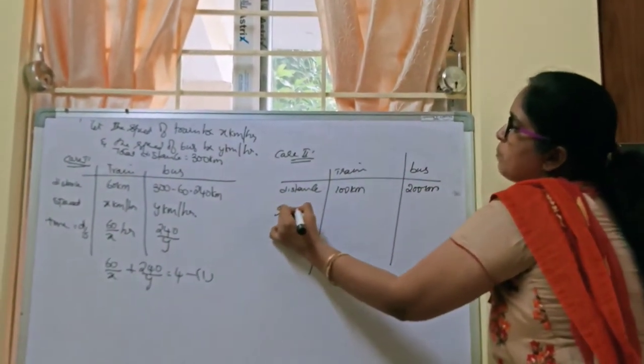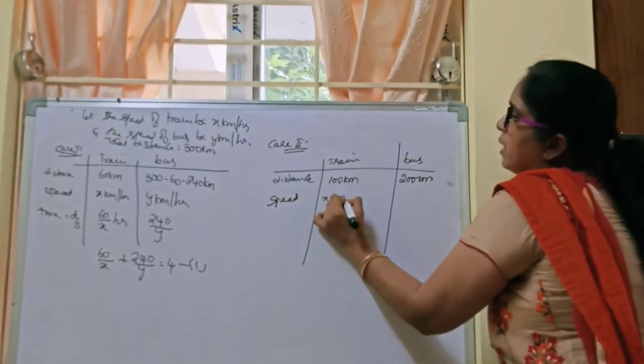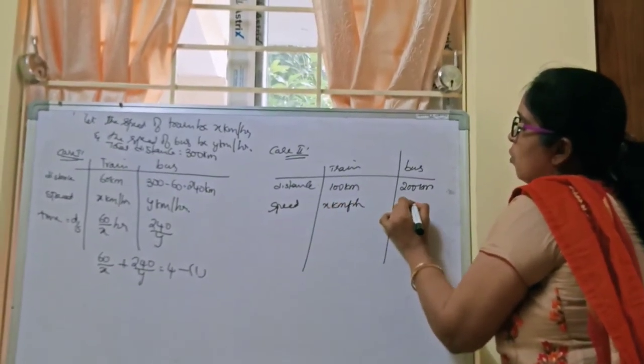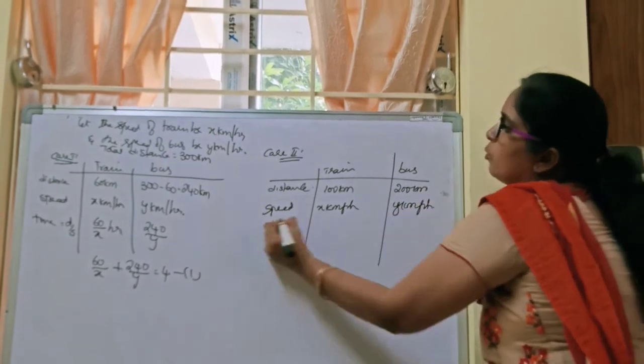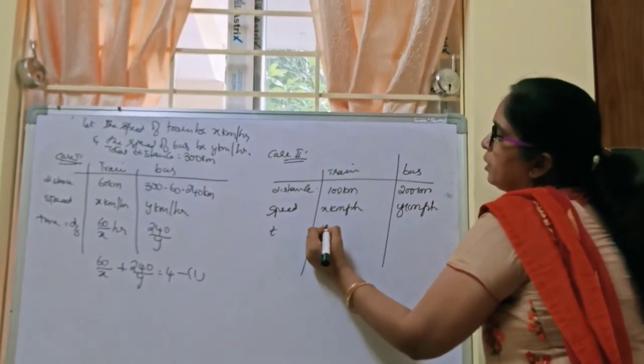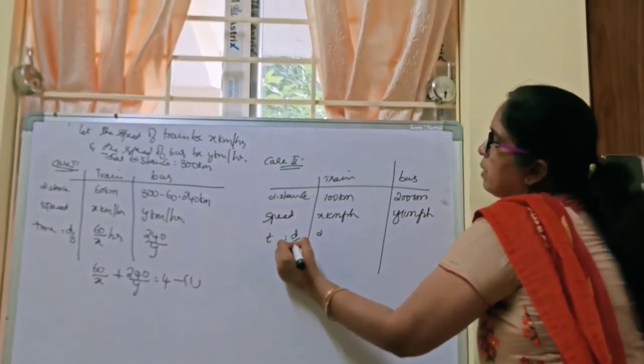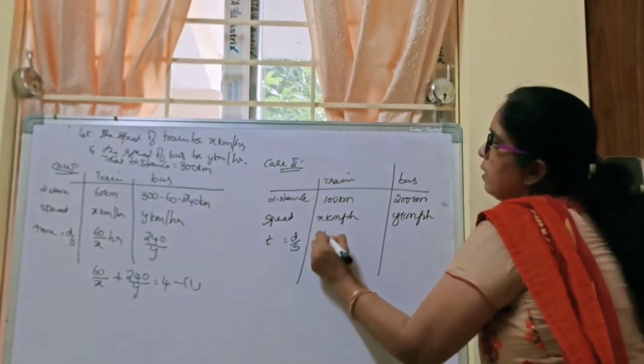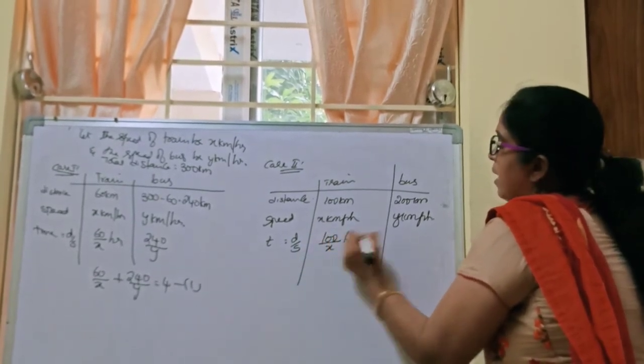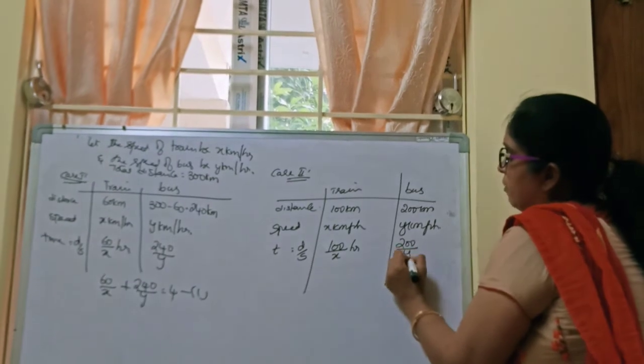Once again, what is the speed of the train? It is x kmph, and this is y kmph. So what is the time taken for the journey? Distance by speed, so it is 100 by x hours, and this is 200 by y hours.